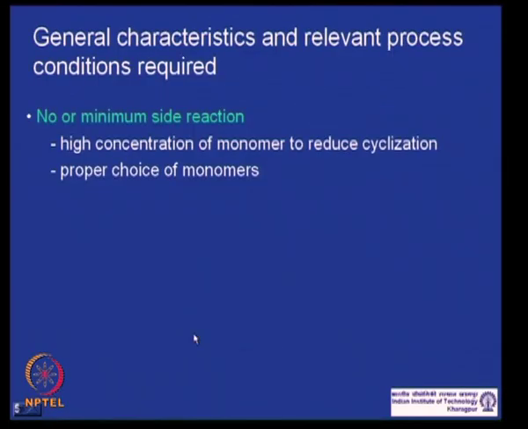So, proper choice of monomer is also very important, and as we have seen, to reduce cyclic molecule formation, it is preferred that we do the reaction in high concentration of monomer. We saw earlier today that it is always preferred to have the monomer present in high concentration, so that we can reduce the cyclic formation.